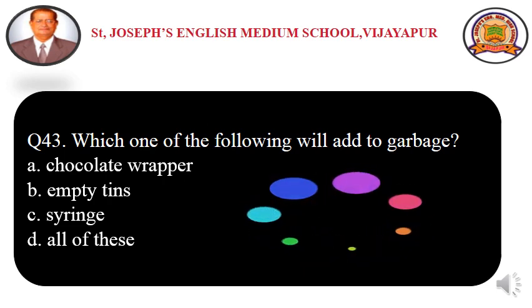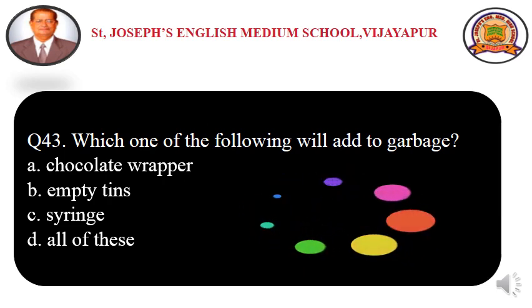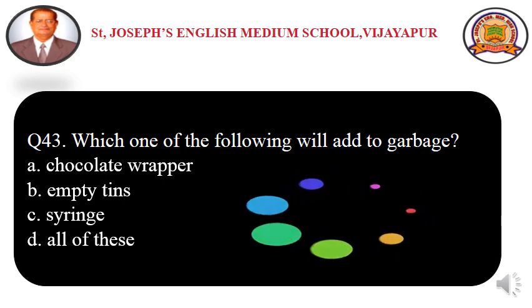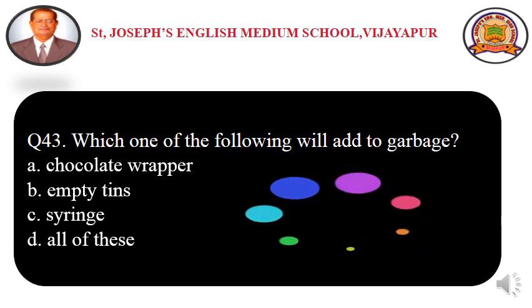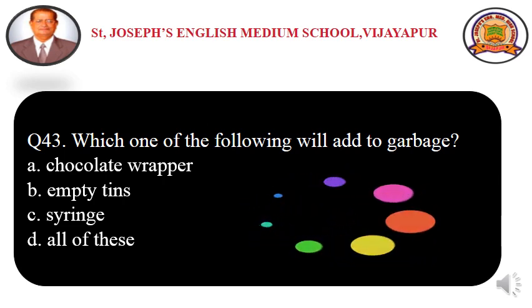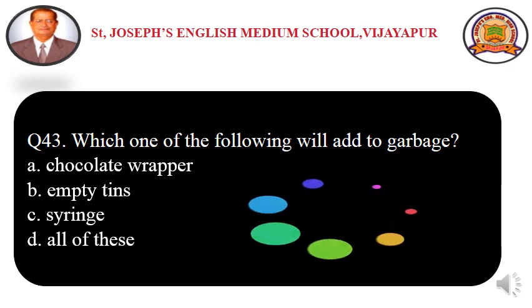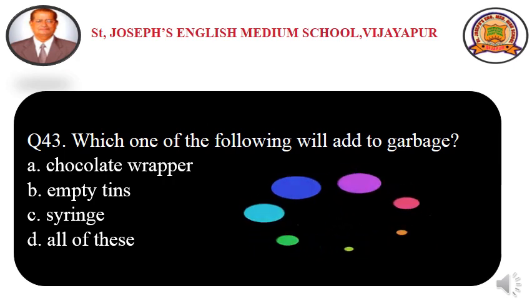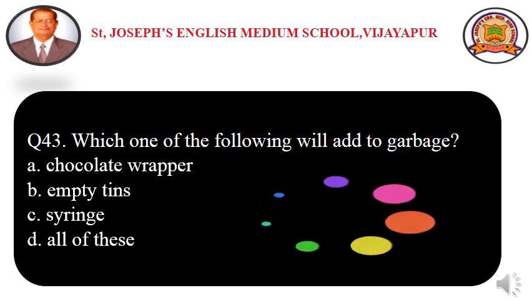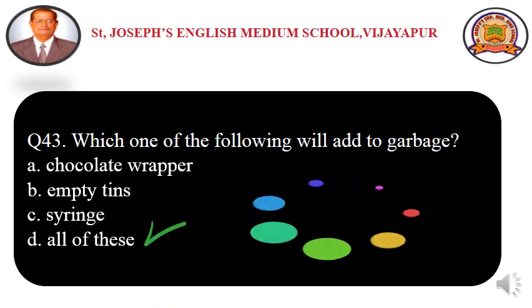Second one is empty tins of any soft drinks. Then option C is syringes, used ones. Option D, all of these. After using these things, we are going to throw them into the garbage. So option D, all of these is the correct answer.